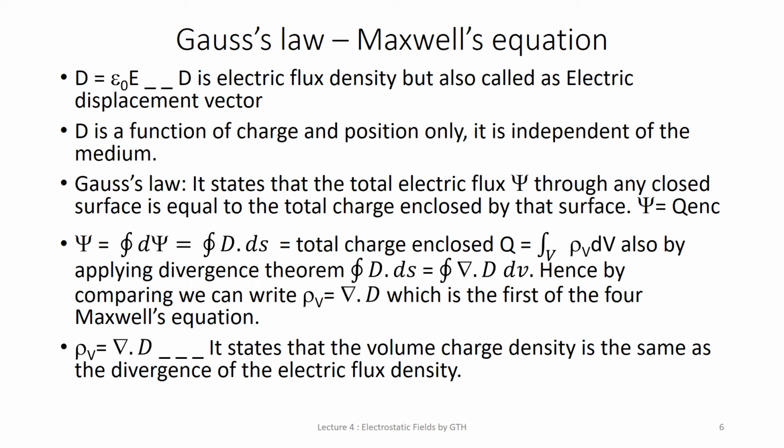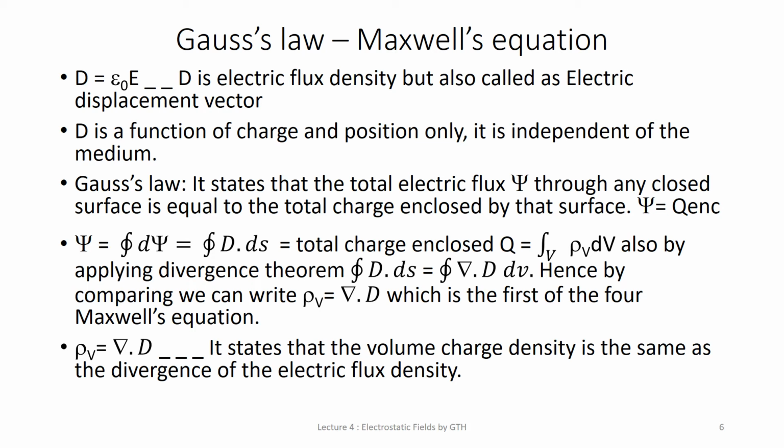Flux we generally define as a flux line moving from plus 1 coulomb charge to minus 1 coulomb charge. So a line moving from plus 1 coulomb charge to minus 1 coulomb charge is the flux, and there are a number of lines moving from plus 1 coulomb charge to minus 1 coulomb charge, and we can define D as the electric flux density, that means flux per unit area. So this parameter, the electric flux density, you can use to calculate the flux.